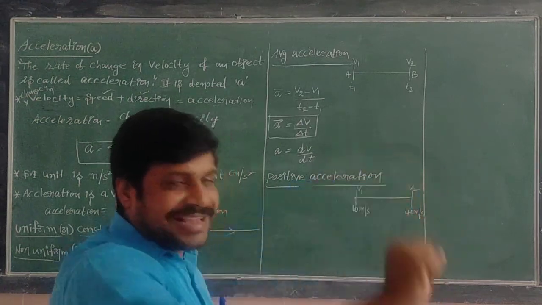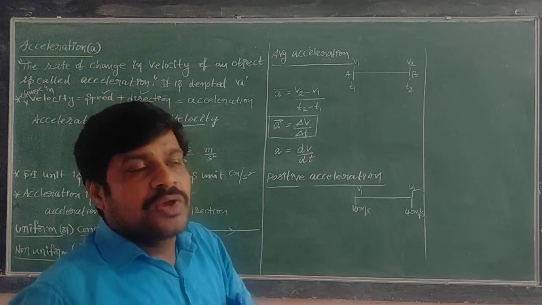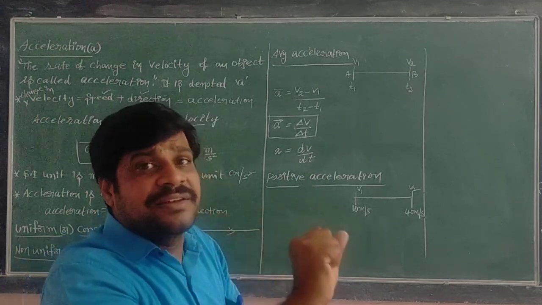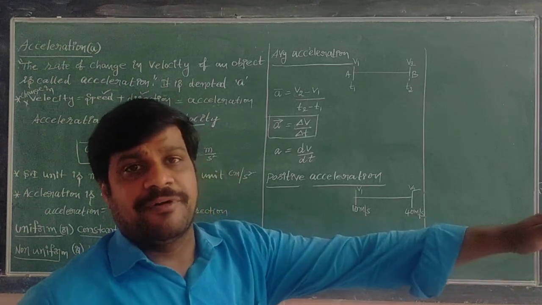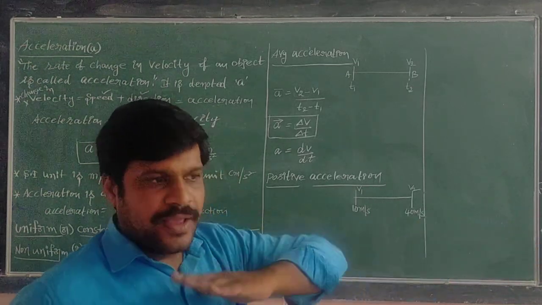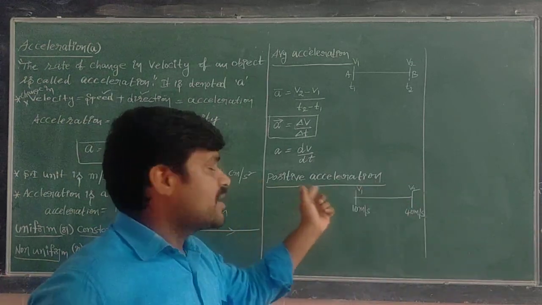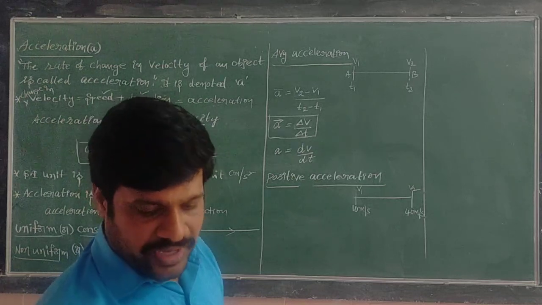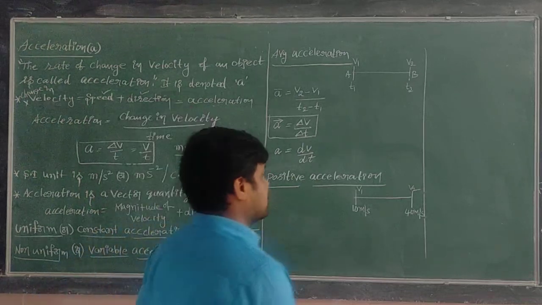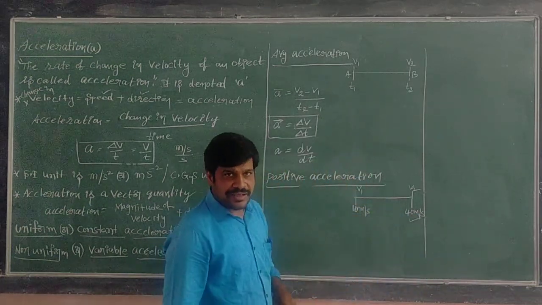If you are giving the accelerator, you are increasing the change in velocity, so the body is moving very fast. If the body is moving very fast, then the body is said to be moving with positive acceleration. Positive acceleration means final velocity is greater than the initial velocity.